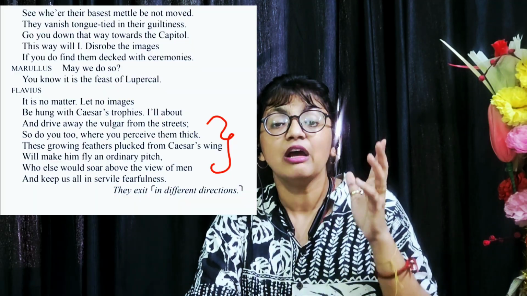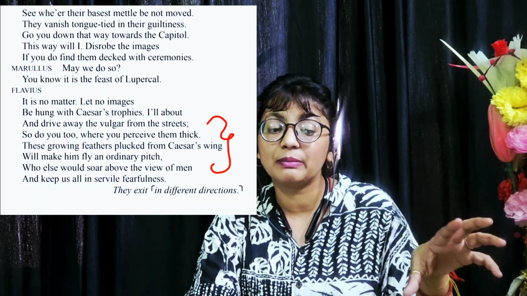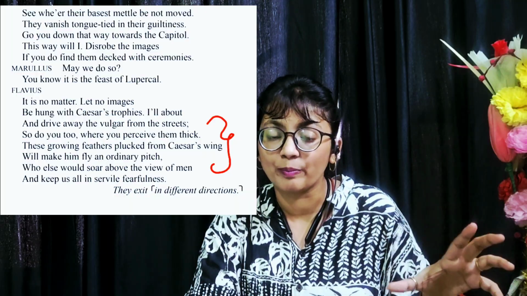He says that wherever you find the common people in a thick group, just go and drive them out. If you do not drive them out today, they are the ones who will provide encouragement to Caesar. Caesar will get enthusiastic. These growing feathers means they are the ones who are growing and helping Caesar to rise high in status.